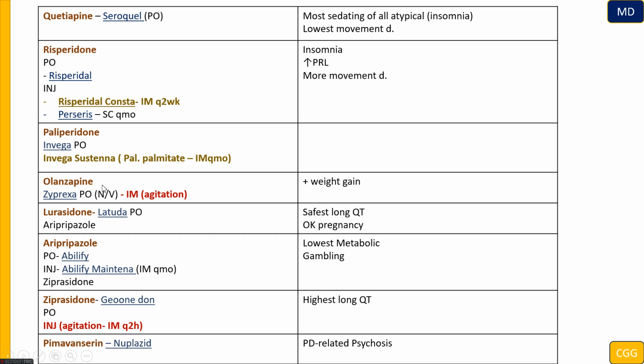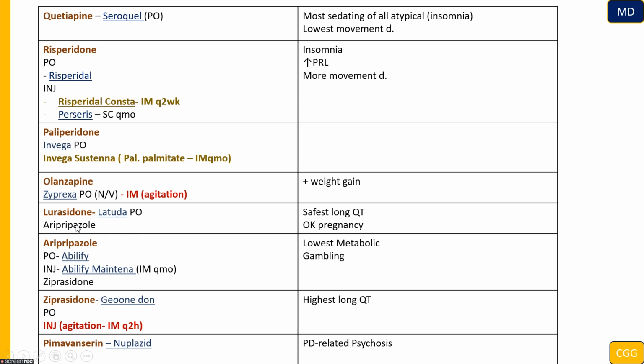So if the patient is agitated in the emergency department, we're going to first choose olanzapine, then we can choose ziprasidone, and then we can choose haloperidol, the third and last option. Olanzapine is the highest at causing weight gain. So if the patient is a little bit overweight, it's not a good idea to use olanzapine because it's going to cause more weight gain. But if the patient is skinny, we can use olanzapine to promote this weight gain. So it depends on what we want to do with the patient.